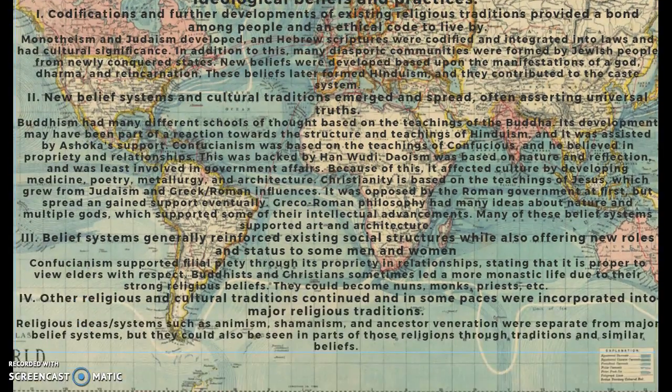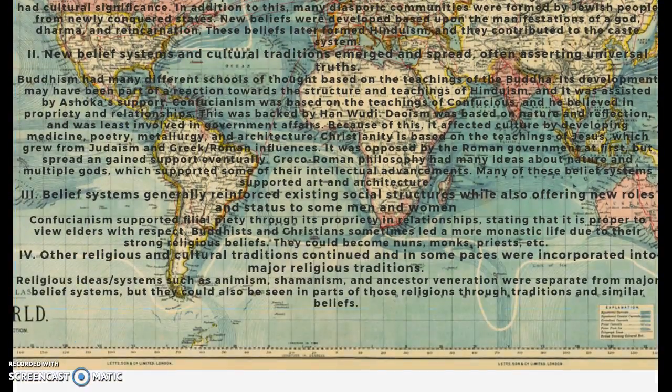Then the third Roman numeral is about belief systems and how they affected the social structures and also sort of changed them while enforcing some of them. Like Confucianism had ancestor veneration, which tied in with what had been going on before, but Buddhism and Christianity also gave such things as women could become nuns, and women could have monastic lifestyles as well.